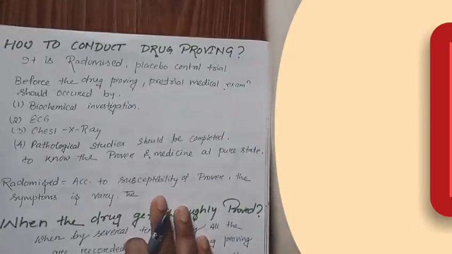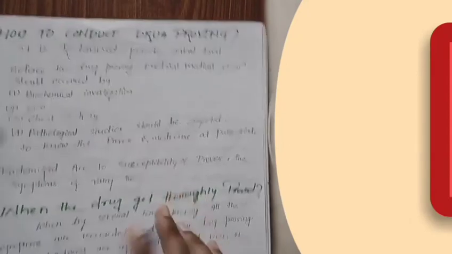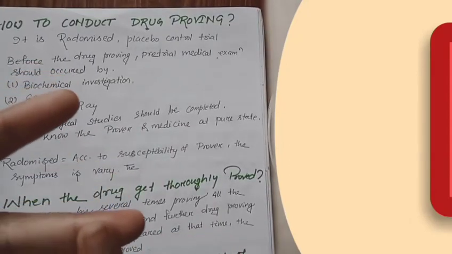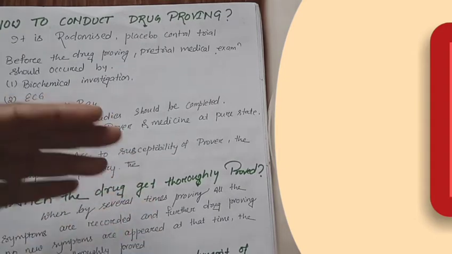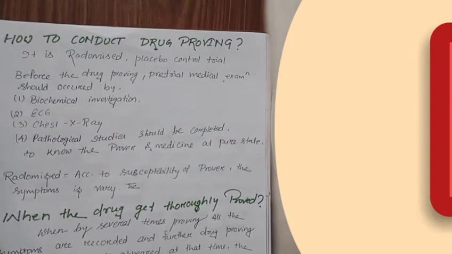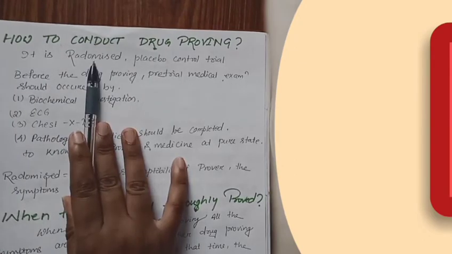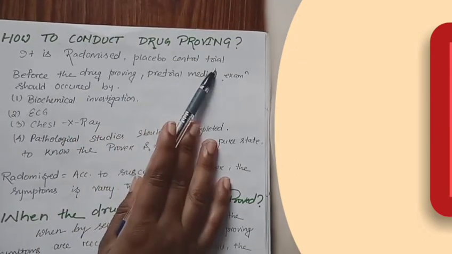So now another question is how to conduct drug proving. Now we go towards the process of drug proving. So drug proving is a randomized placebo controlled trial.